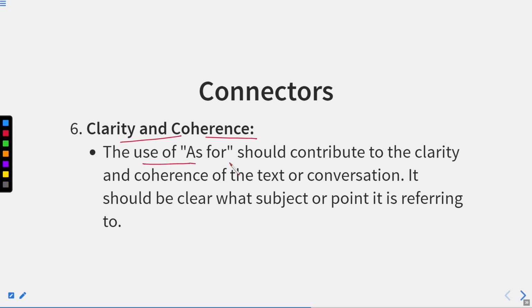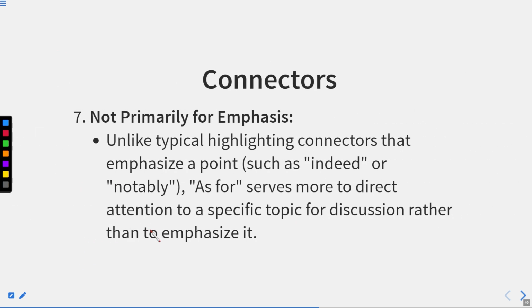Clarity and coherence. The use of as for should contribute to the clarity and coherence of the text or conversation. It means the conversation should go in a flow. It means the first topic, the first sentence has to be said in the first part, and then the second one, and then the next situation. It should be clear what subject or point you are referring to.